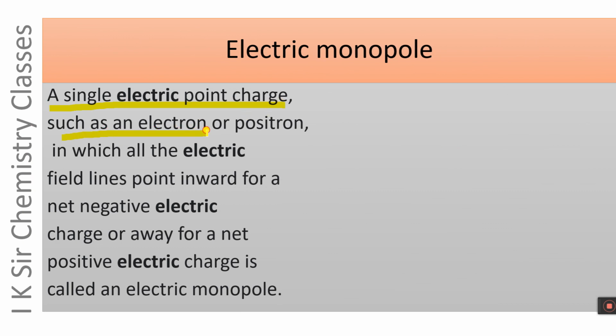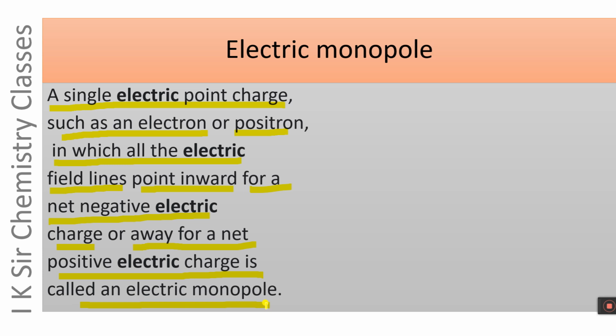such as an electron or positron, in which all the electric field lines point inward for a net negative electric charge or point away for a net positive electric charge, is called an electric monopole. It is obvious that the electric monopole has some net negative electric charge or some net positive electric charge.